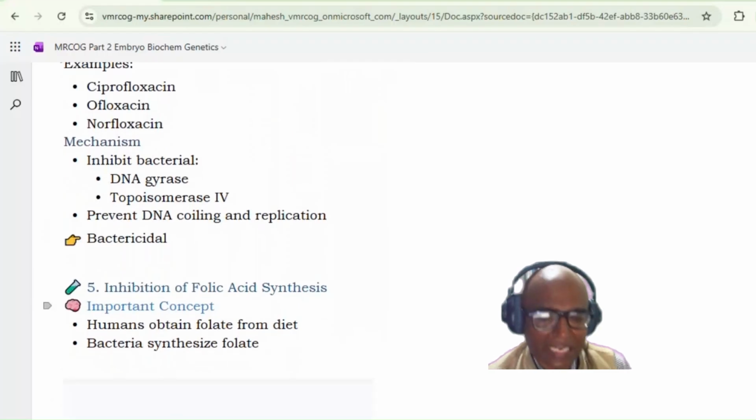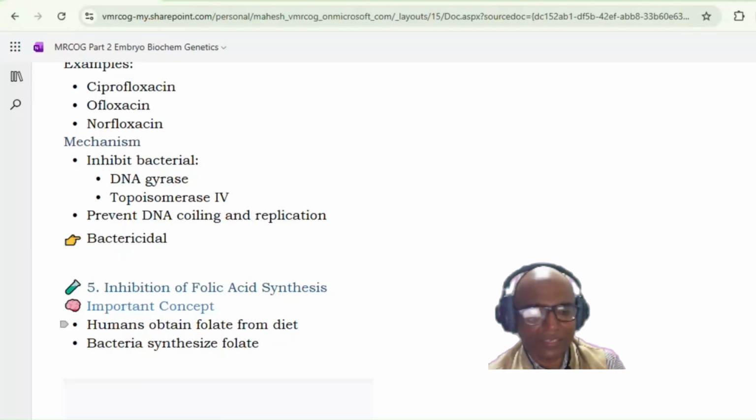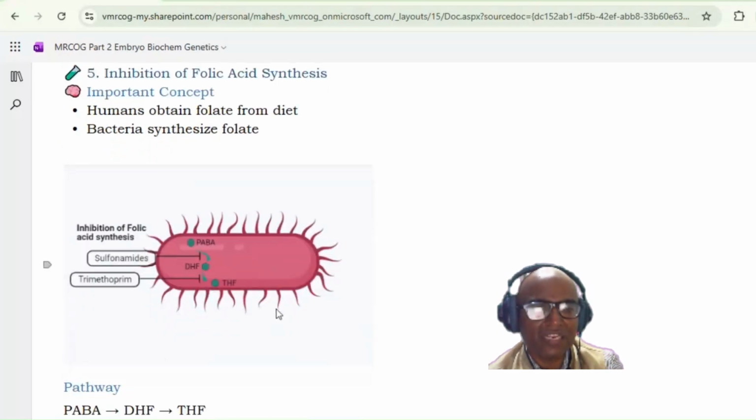The last mechanism of action of antibiotics is through inhibition of the folic acid synthesis. Humans obtain the folate from the diet, and bacteria synthesize the folate. So humans do not synthesize the folate. Humans obtain it from the diet. Now how is this folate synthesized? From PABA, para-aminobenzoic acid, that gets converted into DHF, dihydrofolate. Dihydrofolate is further converted into tetrahydrofolate, and this is the active form. So there are two steps involved: PABA to DHF, the formation of the dihydrofolate, and from the dihydrofolate to the formation of the tetrahydrofolate.